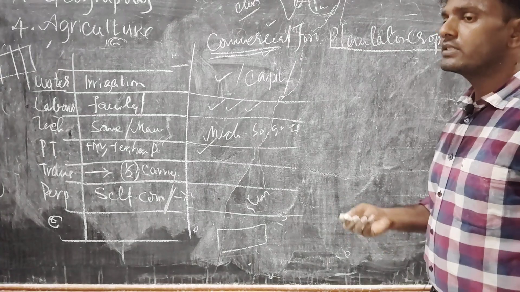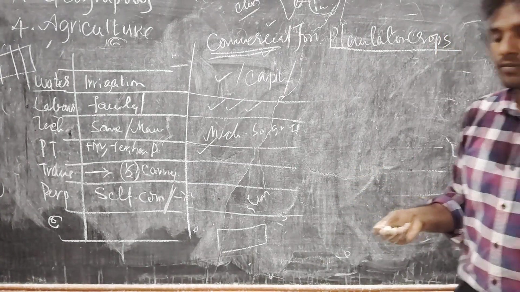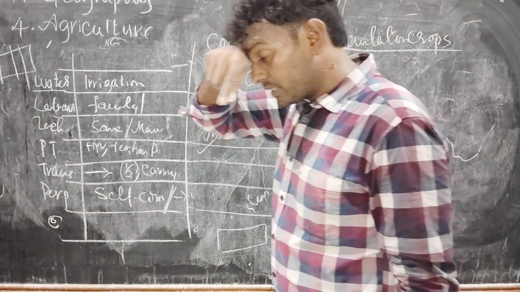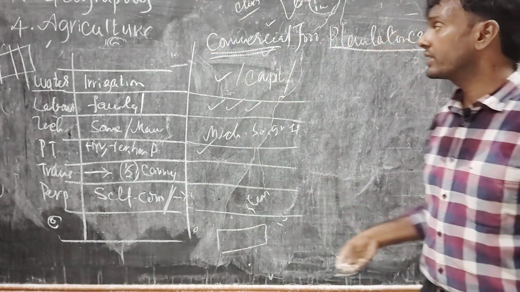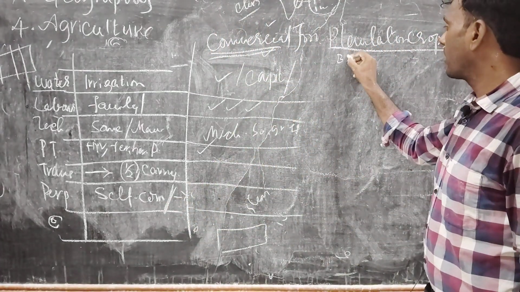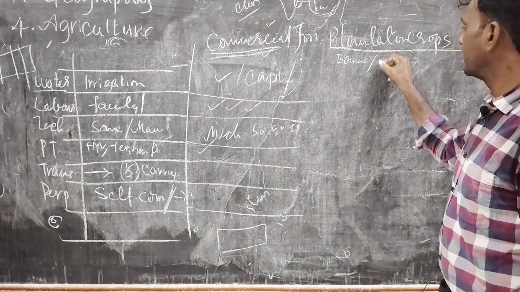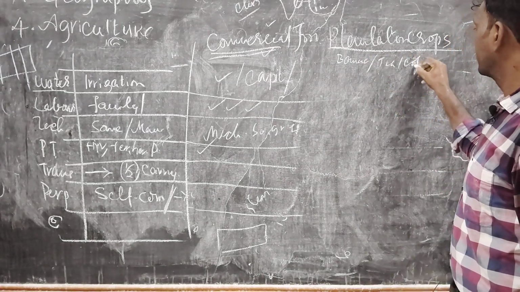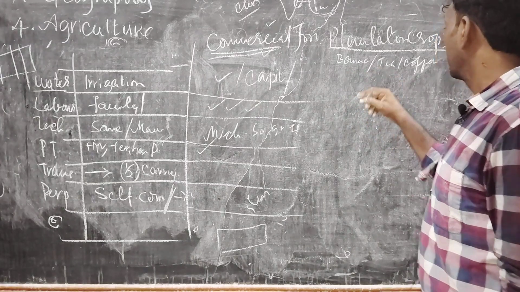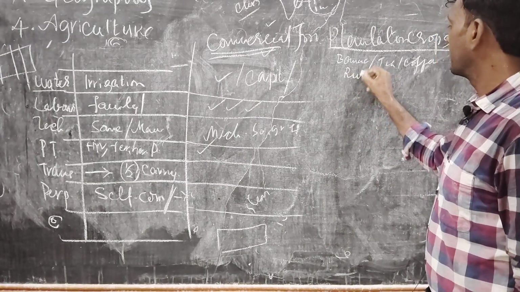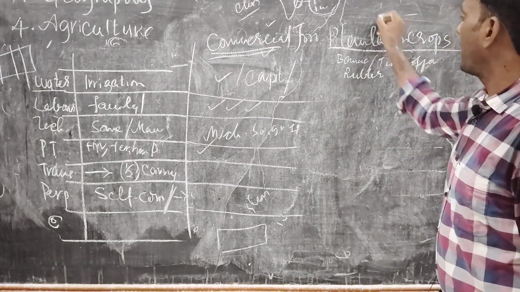Plantation means planting a particular crop. For example, what's the difference? Here also we are planting, but here we are planting for example banana plantation, tea, coffee, and rubber. These are the examples of plantation cropping.